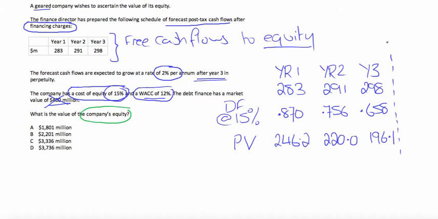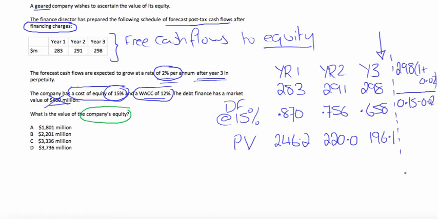Now, we then have to deal with the fact that these cash flows are going to continue to grow. If you can imagine, if you were at the end of year 3 looking forward, we're told that these cash flows are going to grow by 2%. That means next year the cash flow is going to be 298 times 1 plus 0.02. We can then discount this at the cost of equity, 15%, minus your growth rate of 0.02.